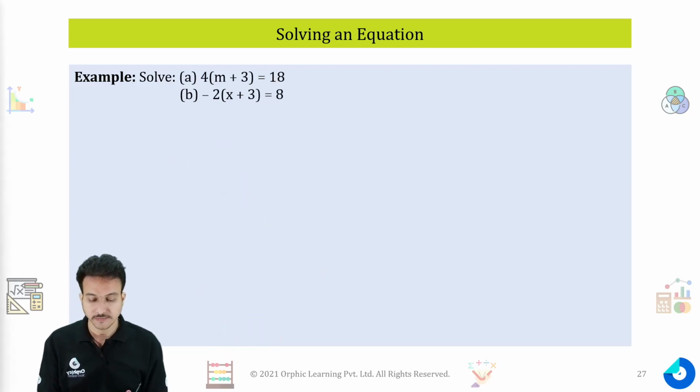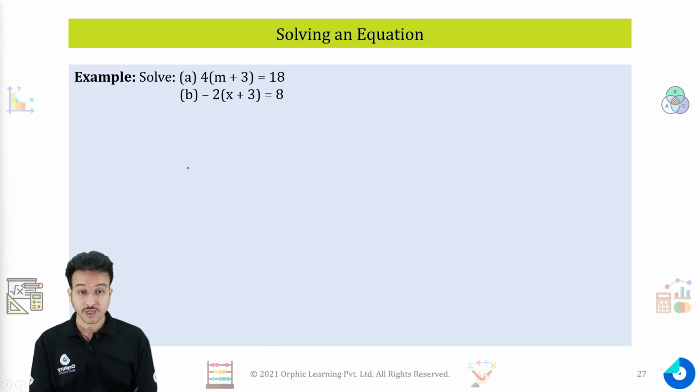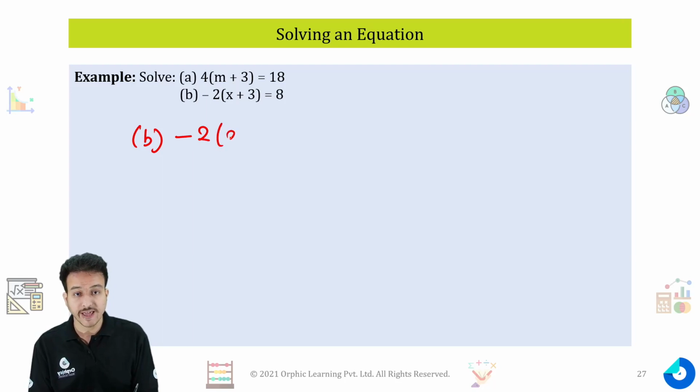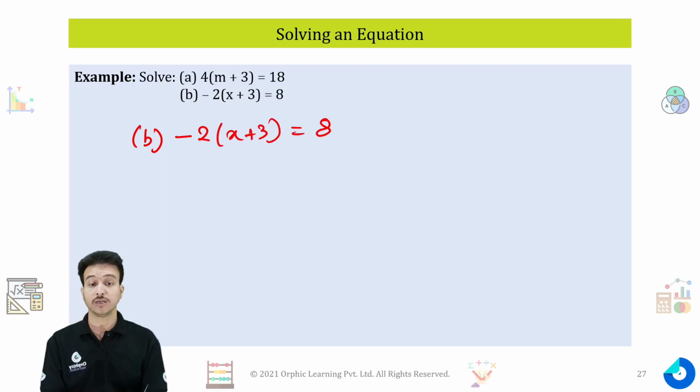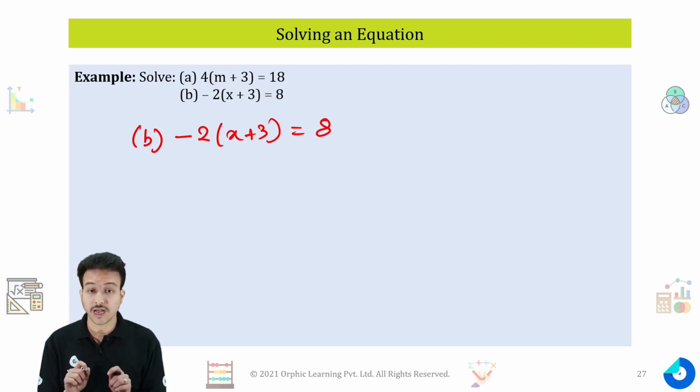Let's move further. Again, let's try to solve the first one. Now the first one you can attempt by yourself. Let's try to do the second one, which is more interesting. Now when I am saying minus 2 times x plus 3 is equal to 8, here try to understand, minus is not the sign in the equality. Minus 2 is in multiplication to the whole.